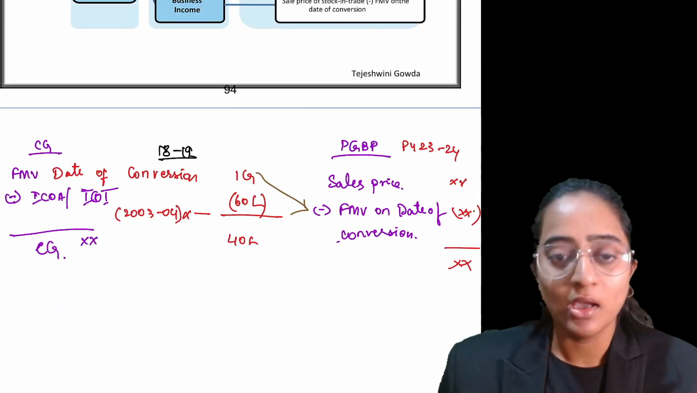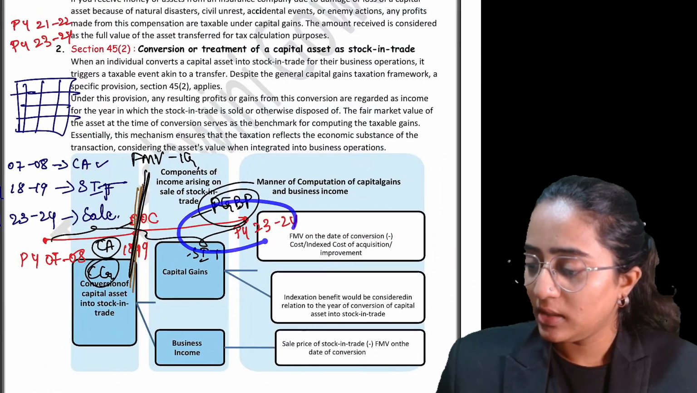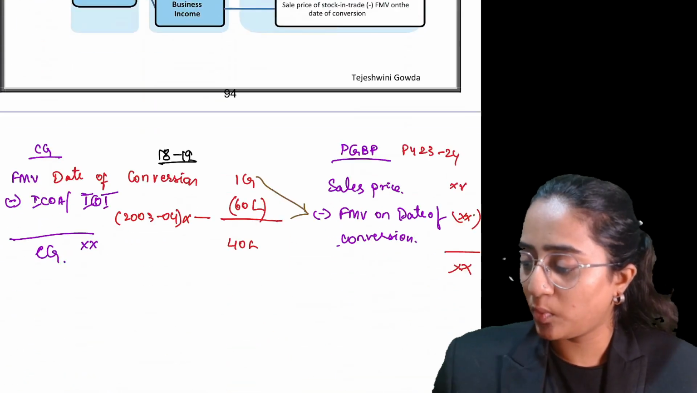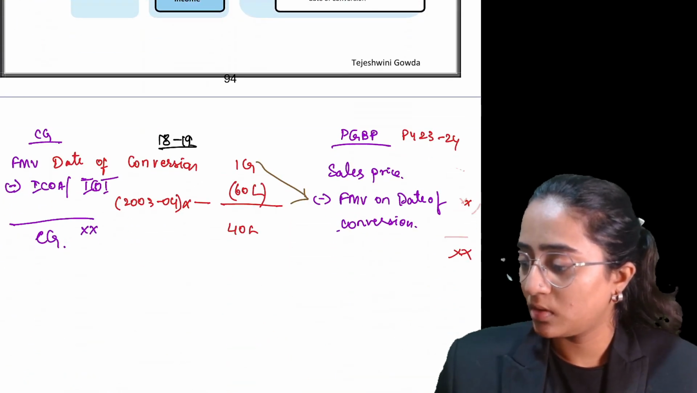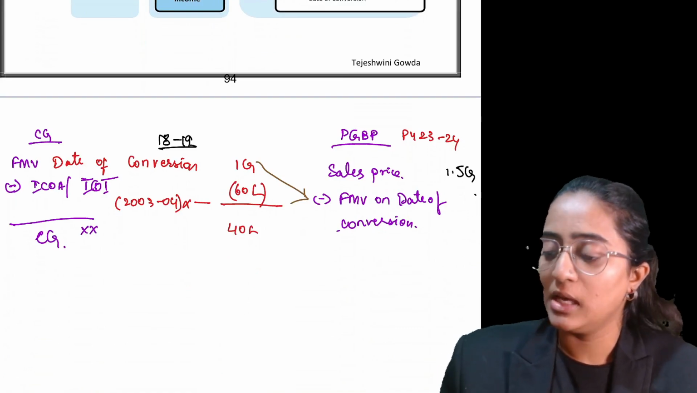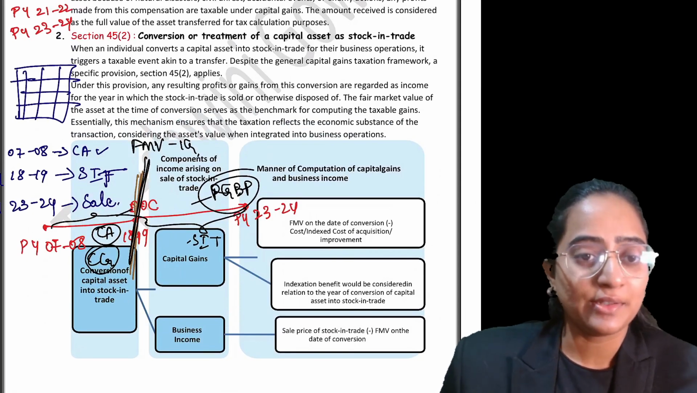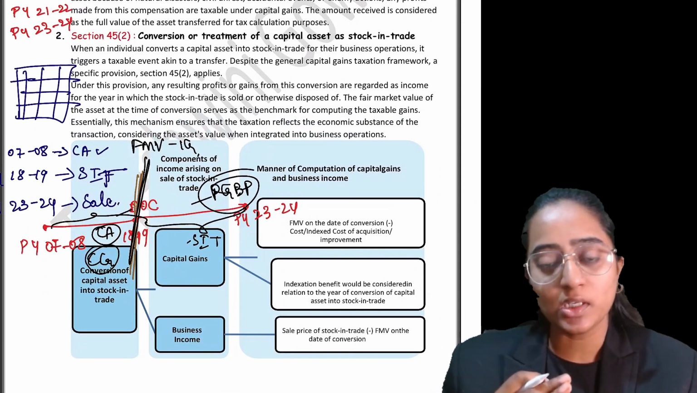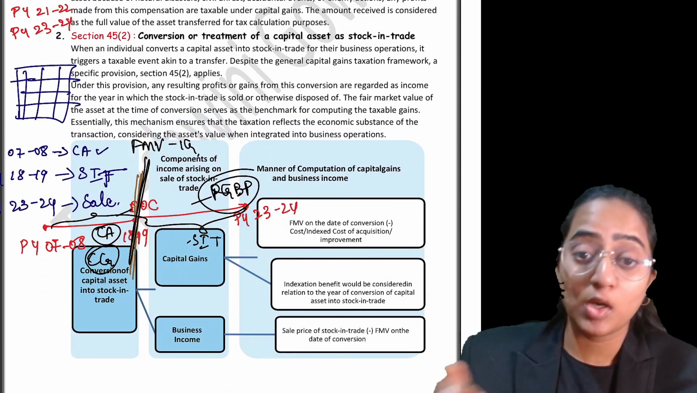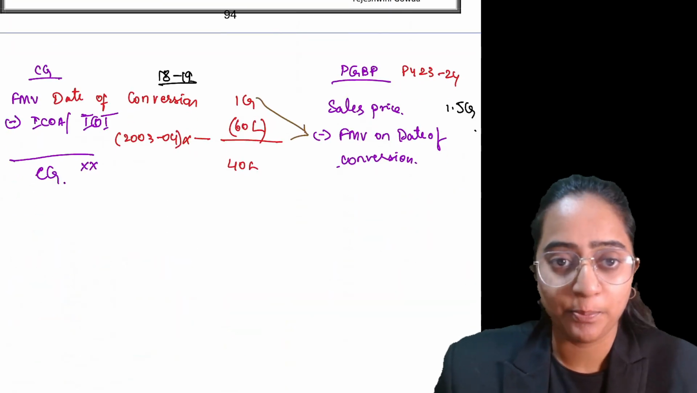Try to understand something, people. Let's consider the sale price is 1.5 crores. Just an example, 1.5 crore is the sale price. That is the entire capital asset, whatever was converted into stock in trade. The entire stock in trade has been sold in 23-24, so it is taxable in the year of receipt. I am going to take it as 1.5 crores in my example.